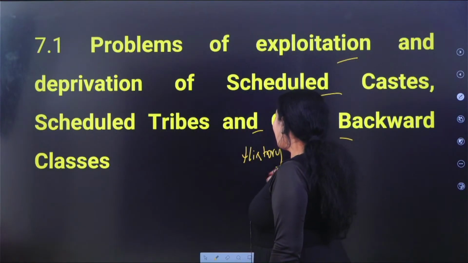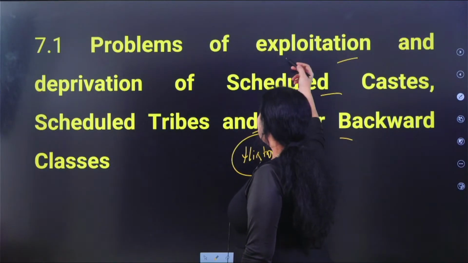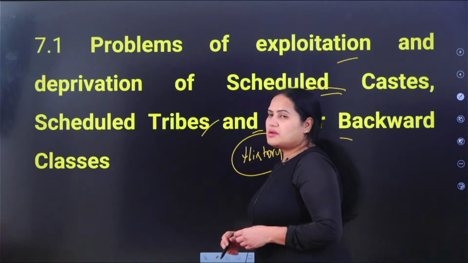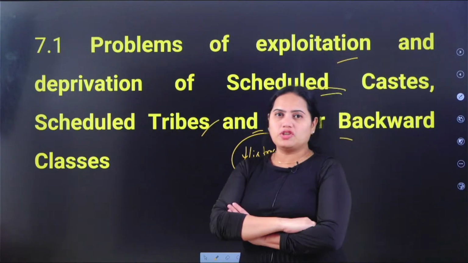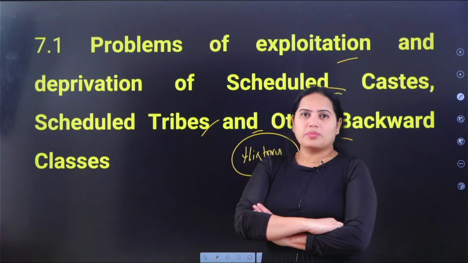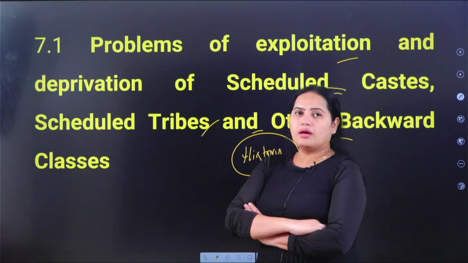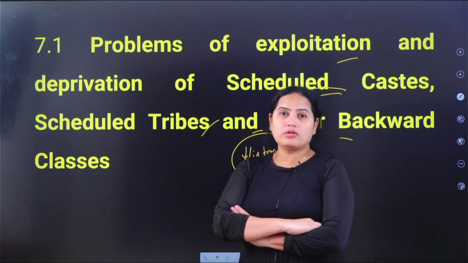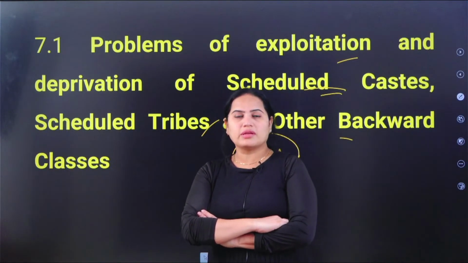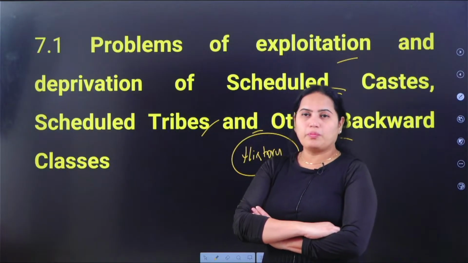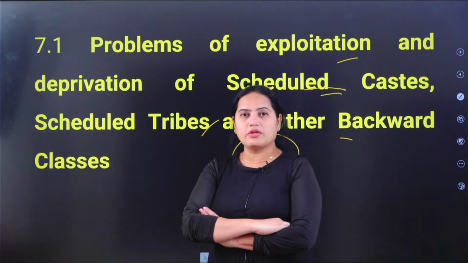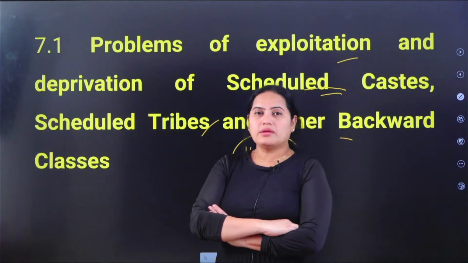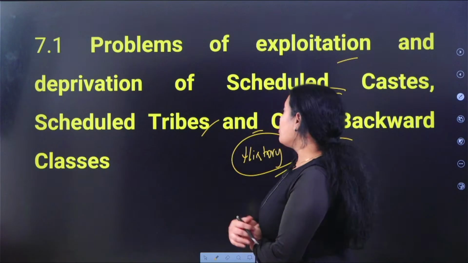If you go back into history, especially these SCs, that is the scheduled castes and the scheduled tribes, they are considered as the untouchables, with the problems which are faced by them. So यही यहाँ हम पढ़ेंगे, problems and how these people are exploited, and then we will also understand about the constitutional safeguards. We will also understand about the policy formulation by the government of India, how the government of India is supporting them. We will discuss all these things here.